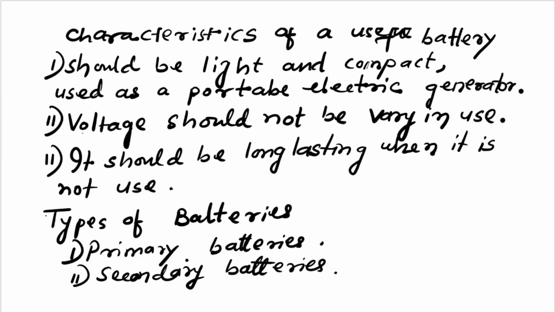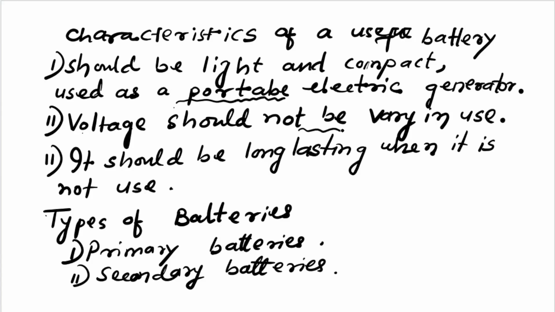Characteristics of a useful battery: what are the main properties? Batteries should be light and compact, used in portable electric generators where they can be portable. The voltage should not vary in use.